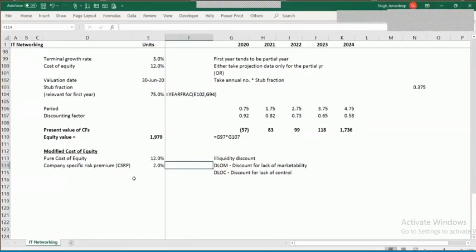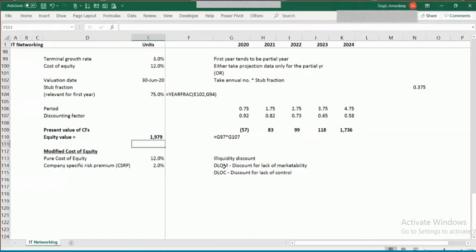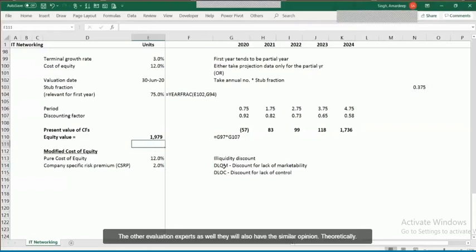Yes, Zian, you reduce it over here after equity value. So that's why I don't take it. And in fact, in one of the conversations which I had with other valuation experts as well, they were also of a similar opinion.